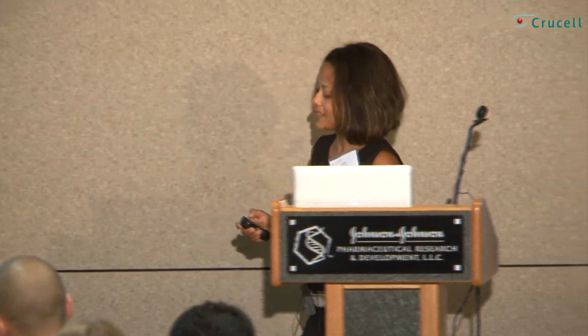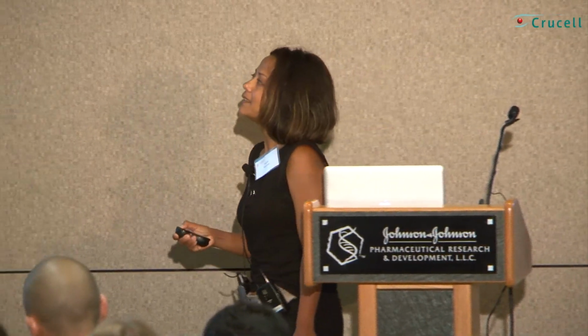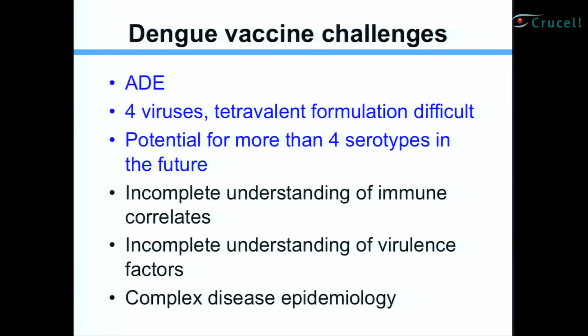And the reason I highlighted these in blue is because this is something unique to dengue, but the ones in black are not really unique to dengue. That's a problem in almost all infectious diseases. We don't really understand the mechanisms of protection, or in the case of dengue, pathogenesis, both from the host immune side and the virus side.